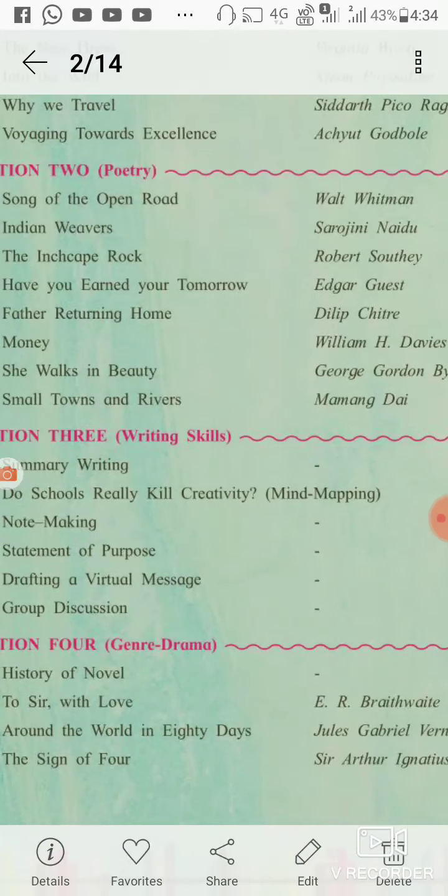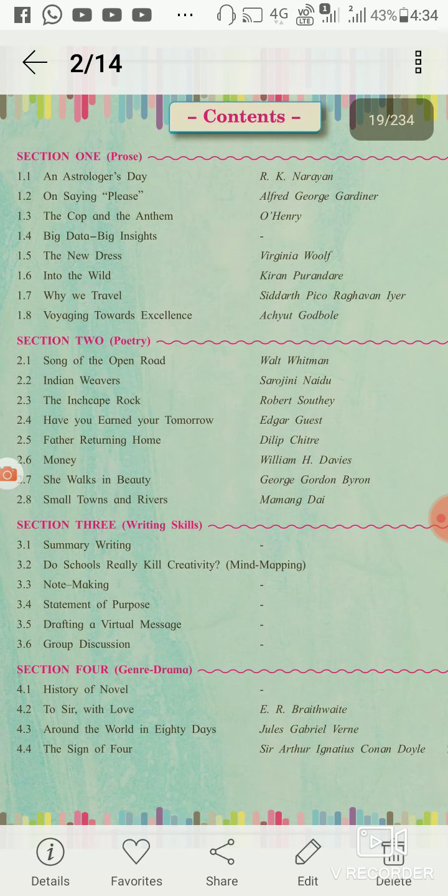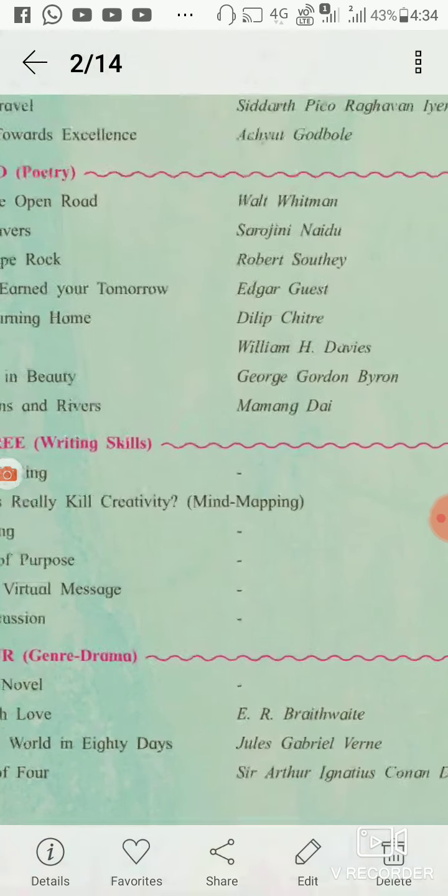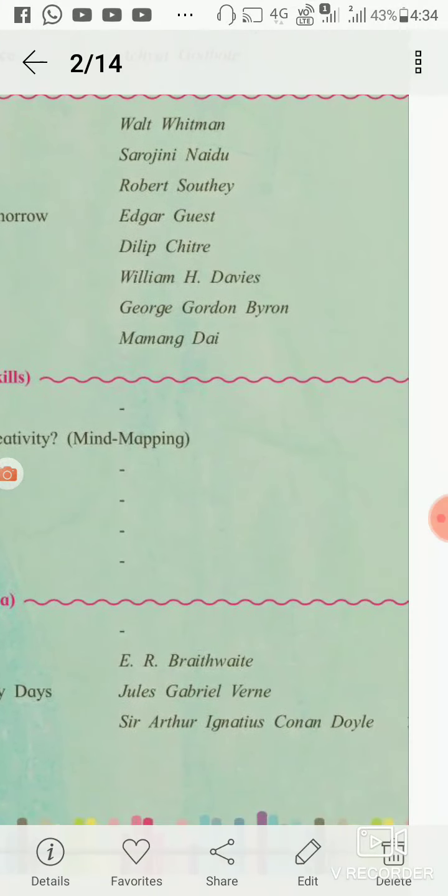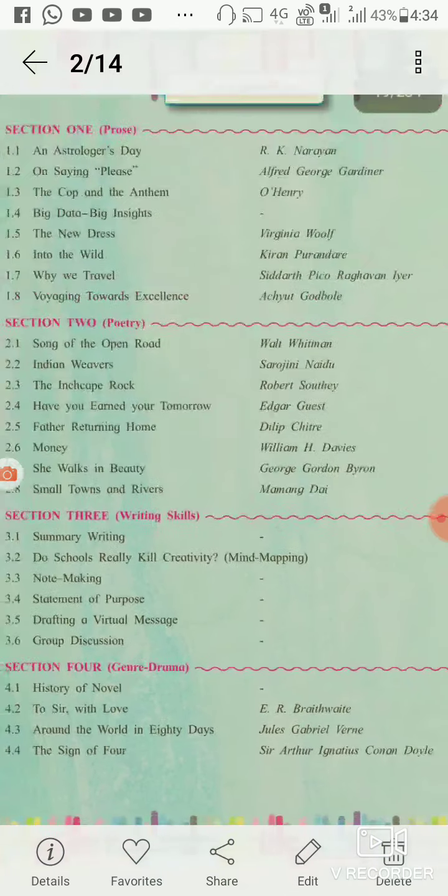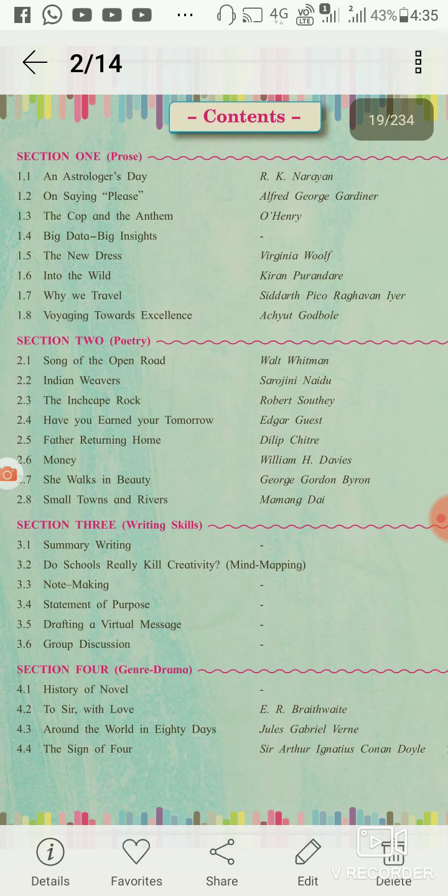And last one, 4.4, The Sign of Four. Sir Arthur Ignatius Conan Doyle is the novelist of this novel.